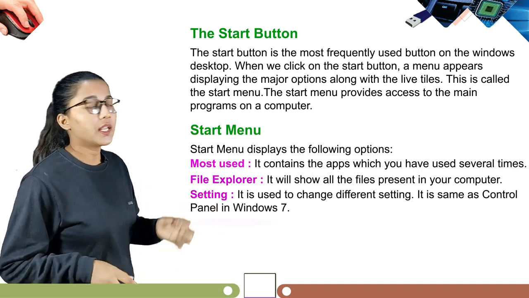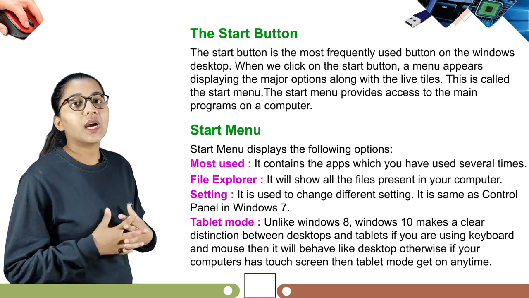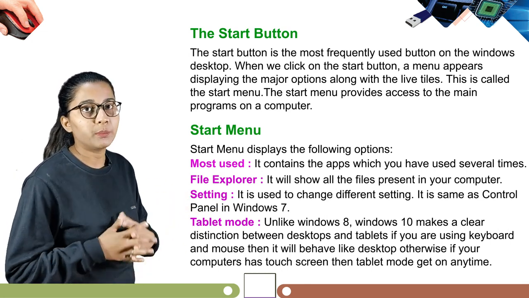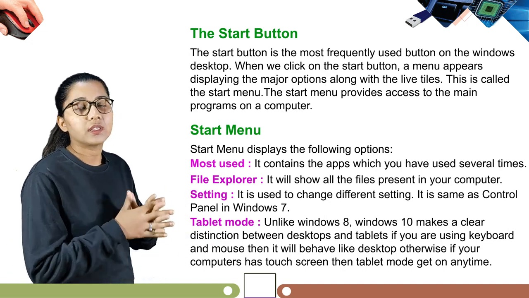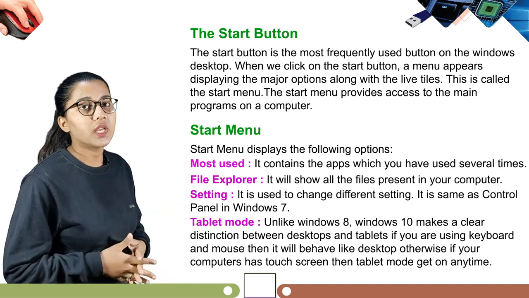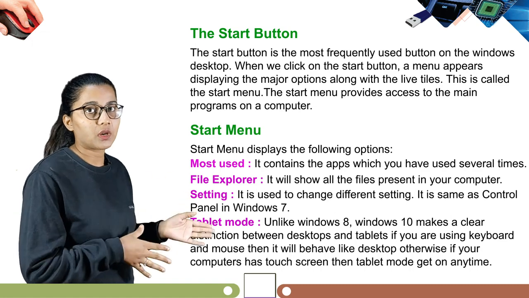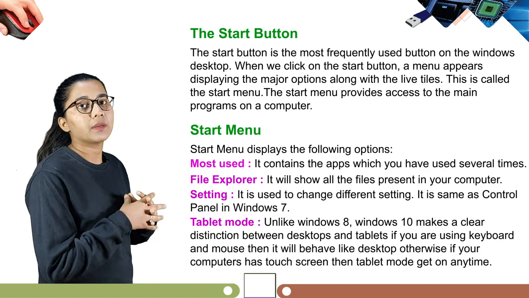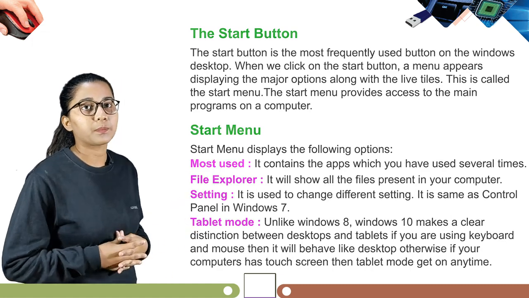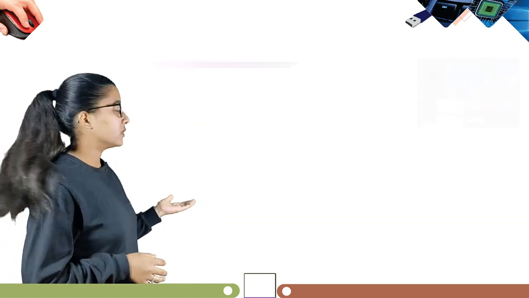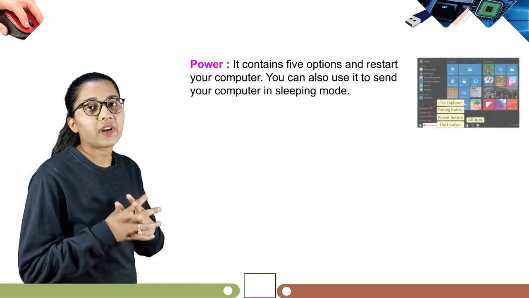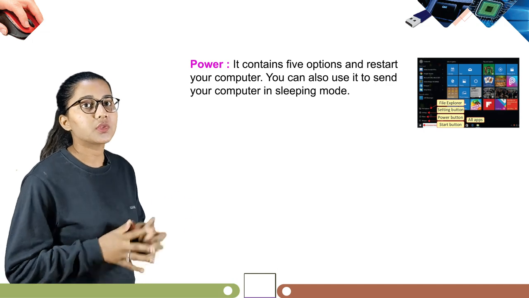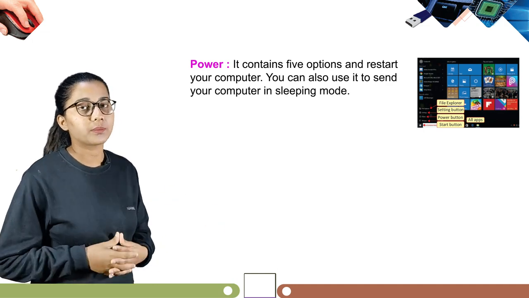Now next is Tablet Mode. Unlike Windows 8, Windows 10 makes a clear distinction between desktop and tablet. If you are using keyboard and mouse, then it will behave like a desktop. Otherwise, if your computer has a touch screen, then Tablet Mode turns on anytime. Now next we have Power. It contains options to shut down and restart your computer. You can also use it to send your computer into sleep mode.